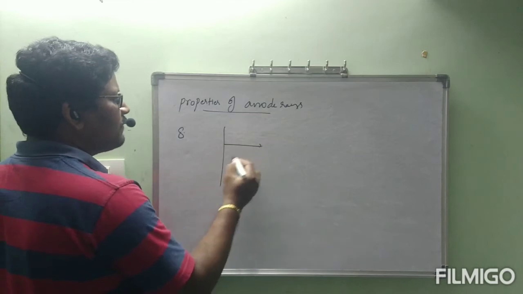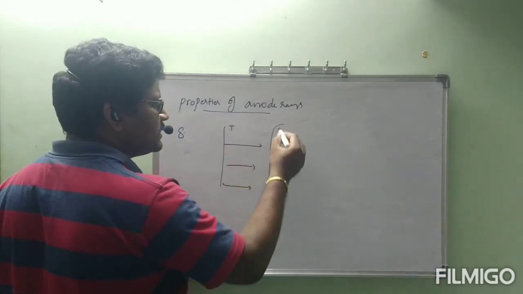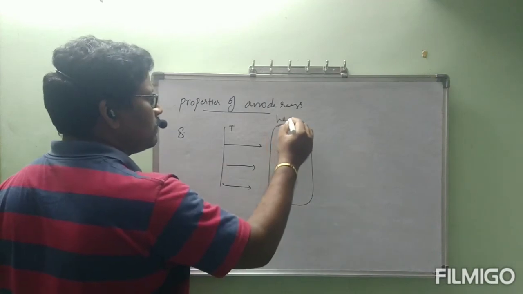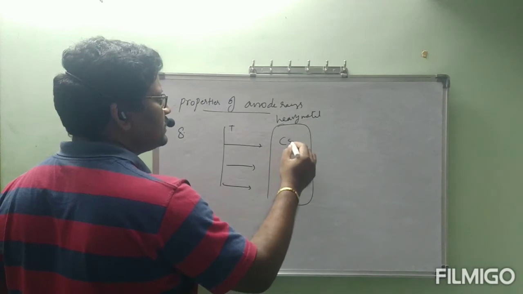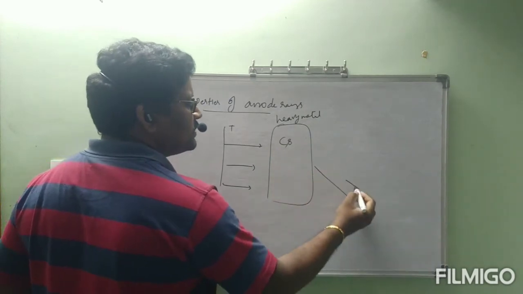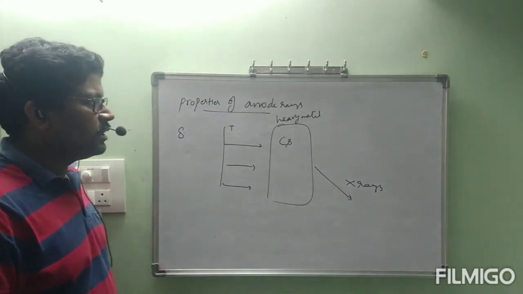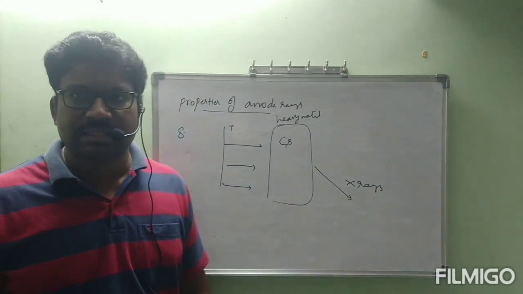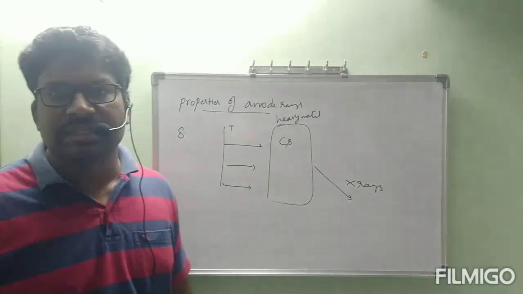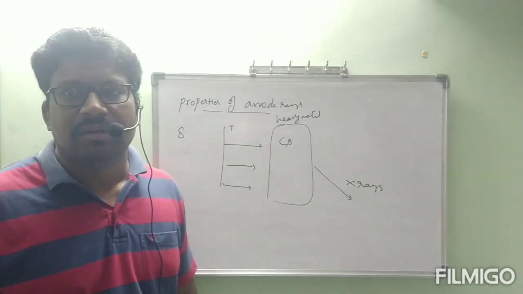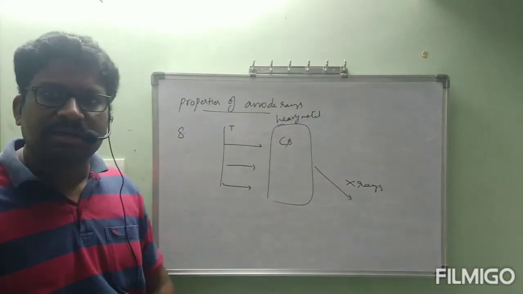In the path of anode rays, if you keep heavy metals like cesium, which rays will be generated? X-rays will be generated. Okay, this is about the eighth property, and these are all properties of anode rays.